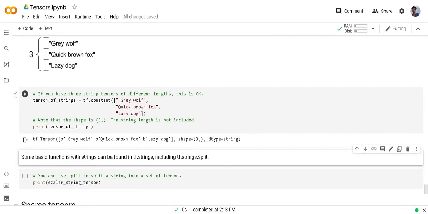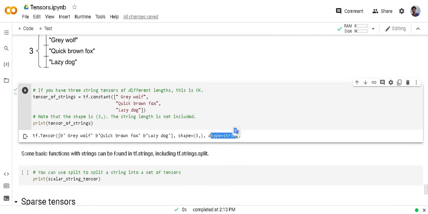Now a rank 1 tensor is created, but the elements are strings. You can see it in the data type also.